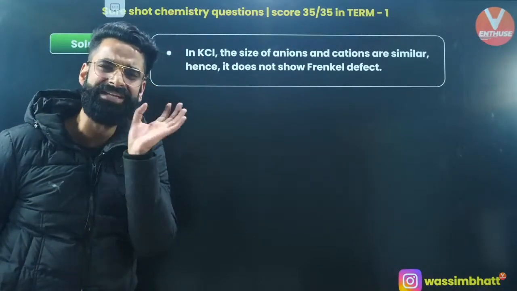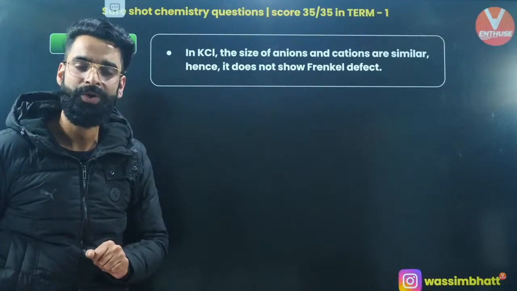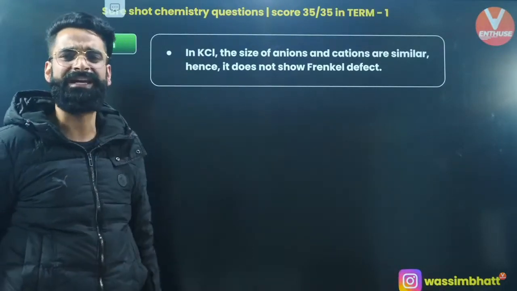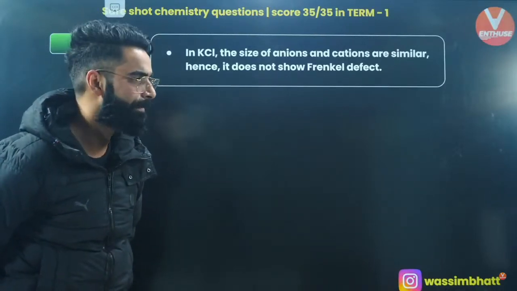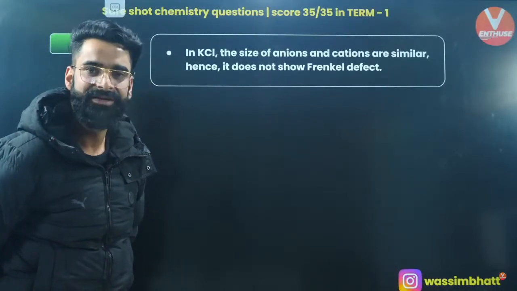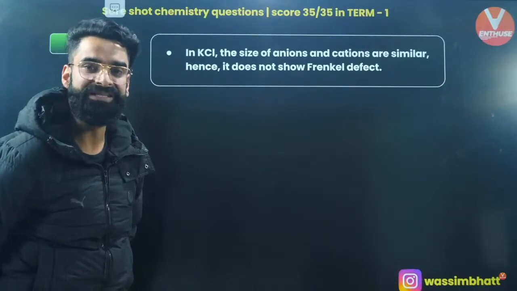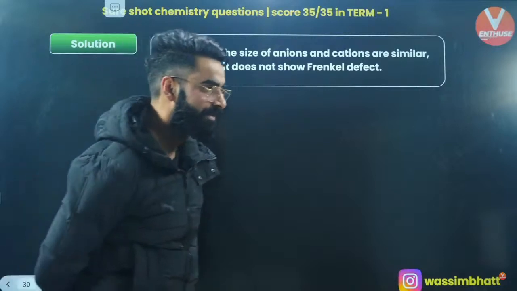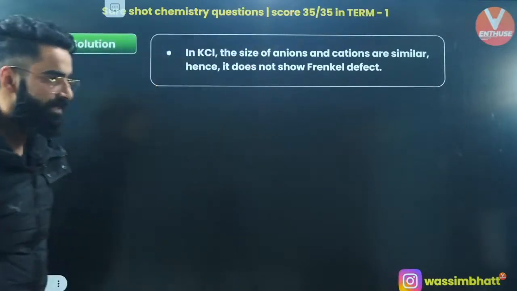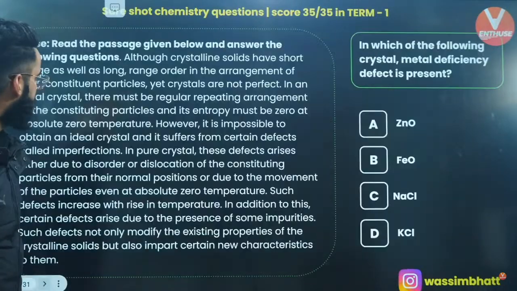If the size of cation and anion is similar, the size difference between cation and anion is going to be small, right? And wherever the size difference of cation and anion is small, that shows Schottky defect, not the Frenkel defect. Few minutes back we have seen it. Perfect? Okay, moving on to one more.